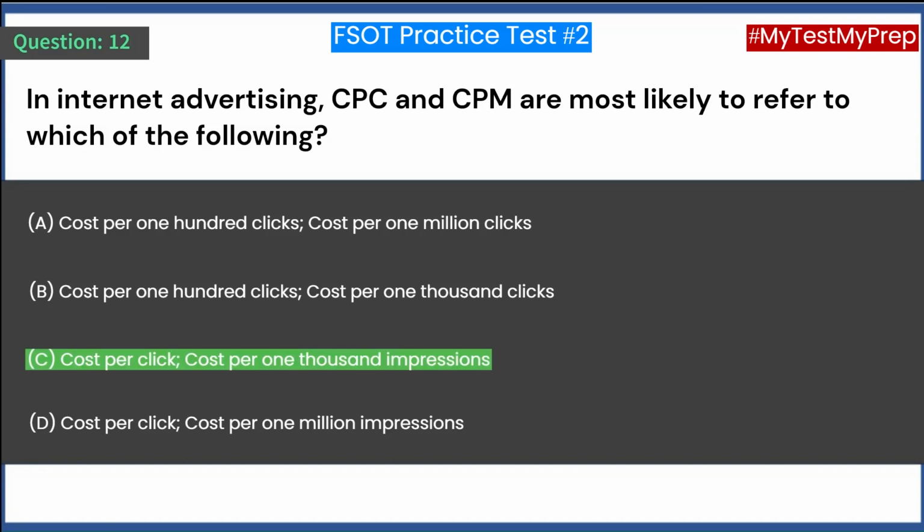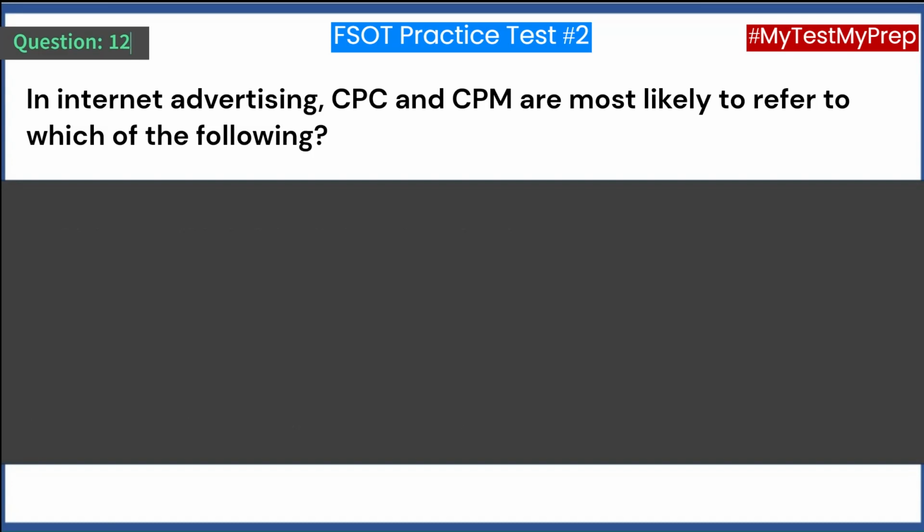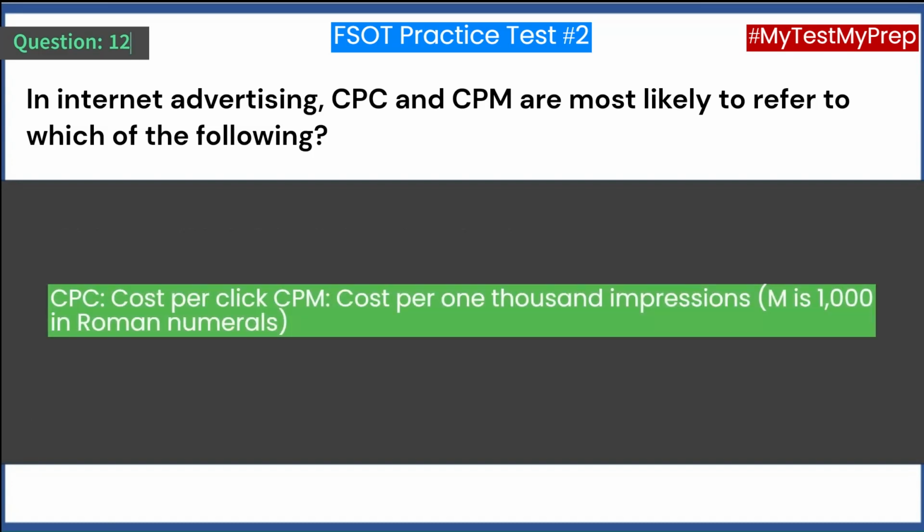Answer: C. Cost per click, cost per 1,000 impressions. CPC, cost per click. CPM, cost per 1,000 impressions. M is 1,000 in Roman numerals.